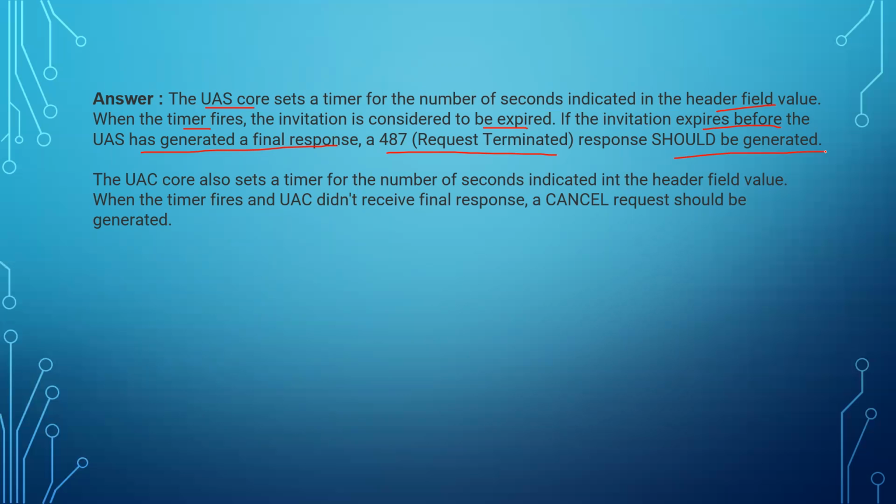So the client is sending an INVITE message which contains an Expires header showing 20 seconds. If the UAS is not sending the final response within those 20 seconds, before the timer expires, then this response should be generated, that is 487 Request Terminated.